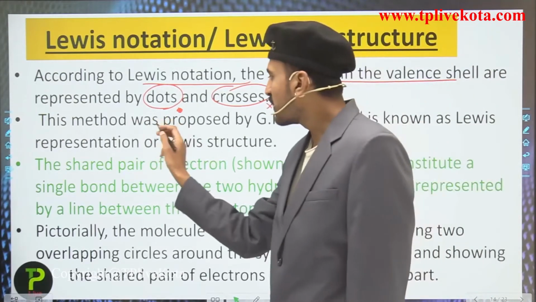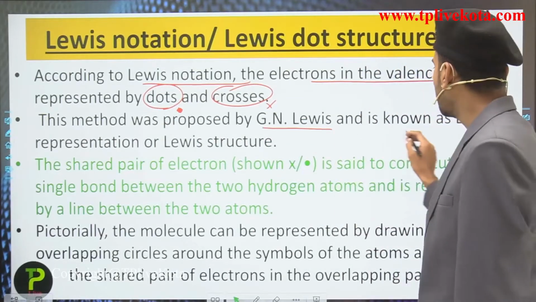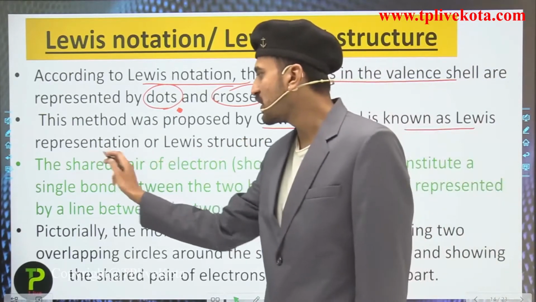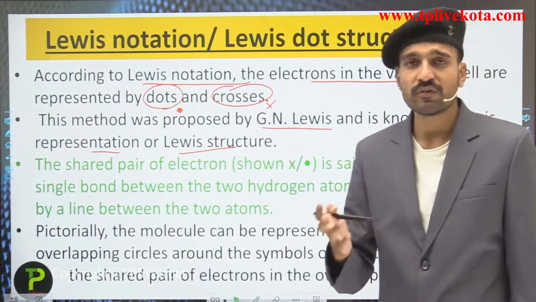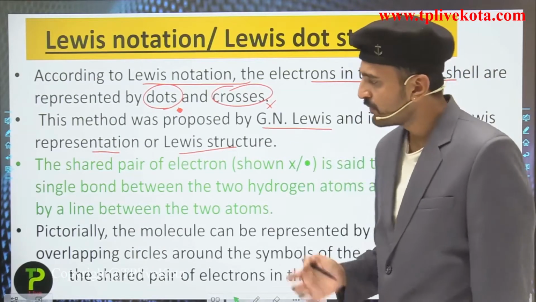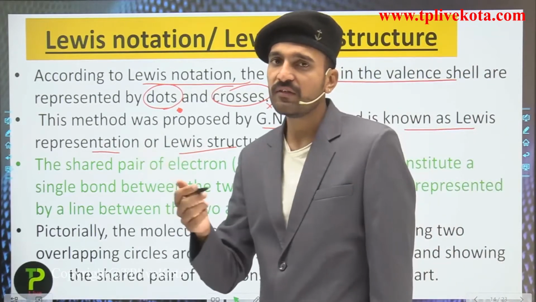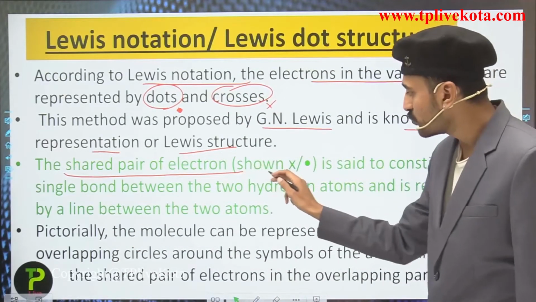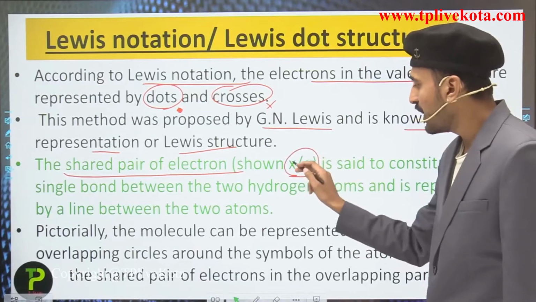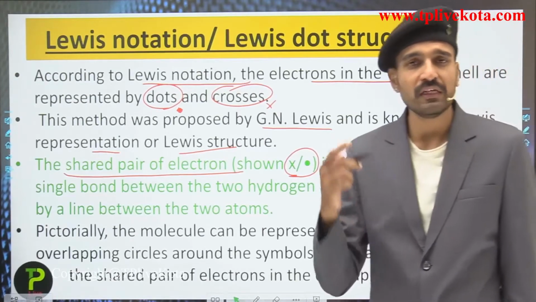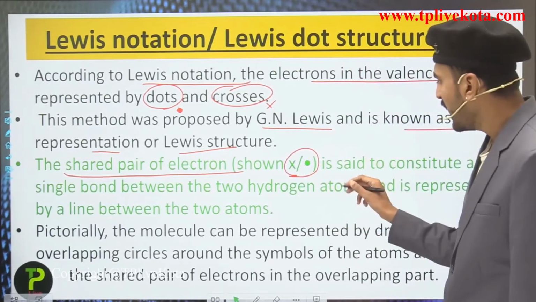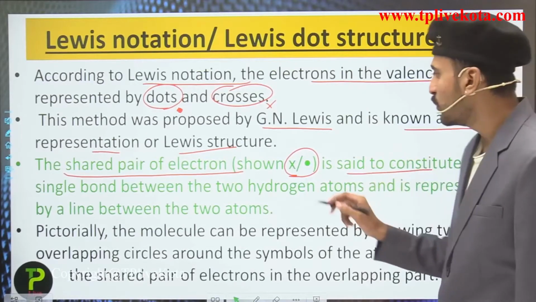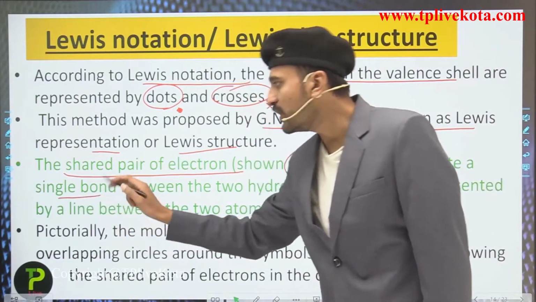Now this method was proposed by G. N. Lewis and is known as the Lewis representation or Lewis structure or simply Lewis dot structure. Now how do we represent this Lewis dot structure? Here the shared pair of electrons, shown by either a cross or a dot, that we are going to see in the examples coming next, is said to constitute a single bond. This you need to represent.